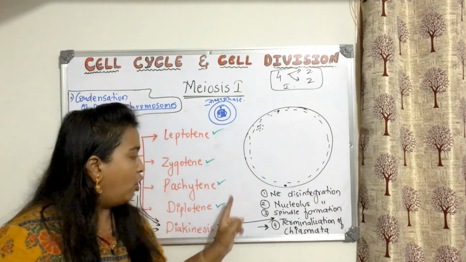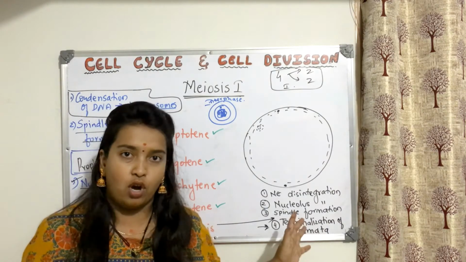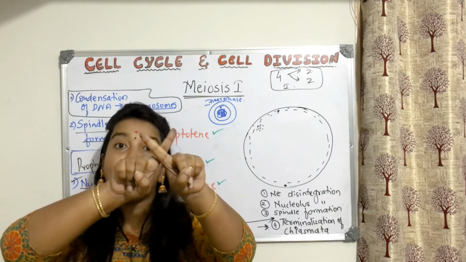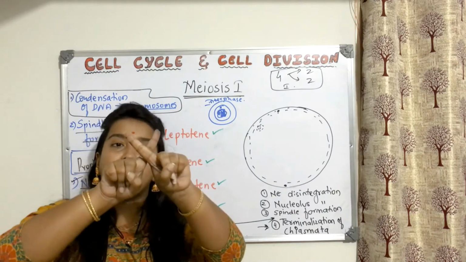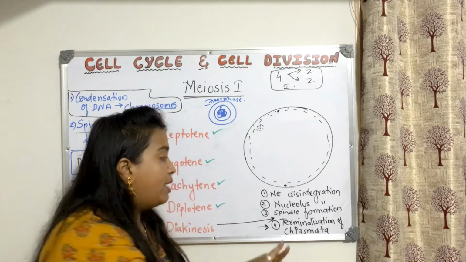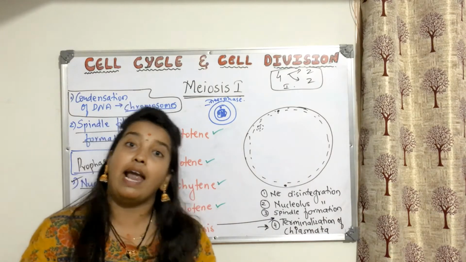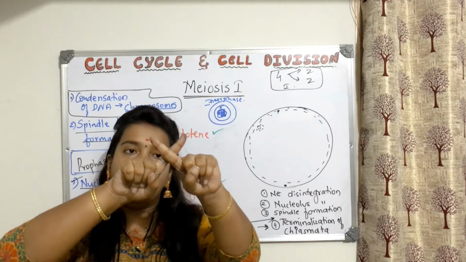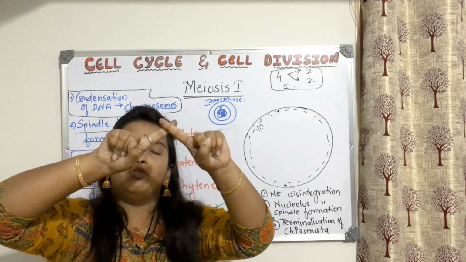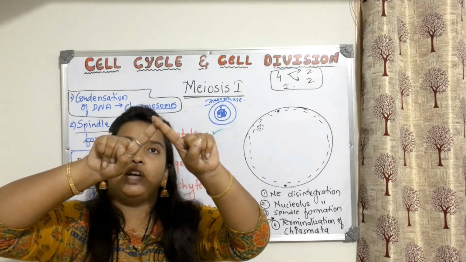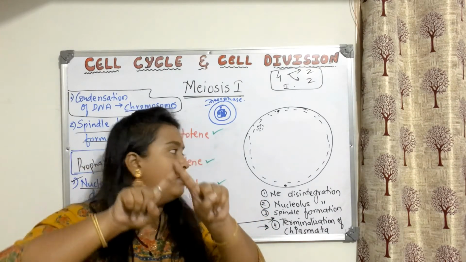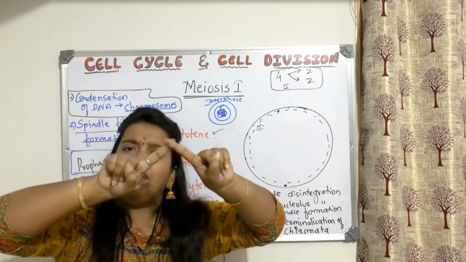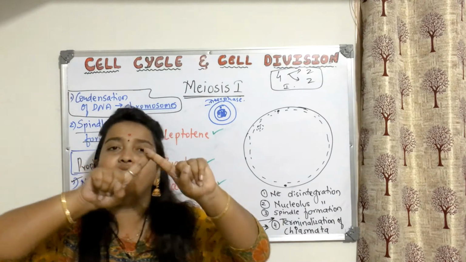See, already in Diplotene, the synaptonemal complex was gone. So the chromosomes were trying to move away from each other, and you were able to see the structure of X. Now what will happen is, the chiasma which is formed here is terminalized. Terminal means end. So the X-shaped structure, the chromosomes are moving apart like this. The chiasma will come towards the end of the chromosome. Can you see this? Because they are trying to move away. They don't want to be with each other. They are trying to move very far.